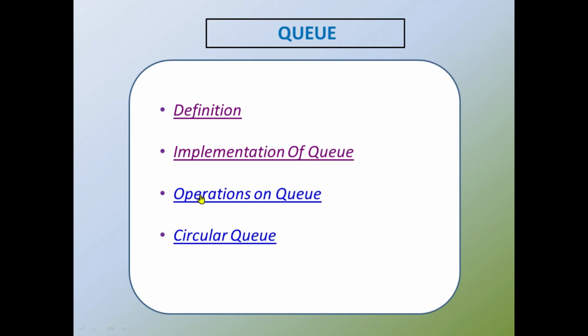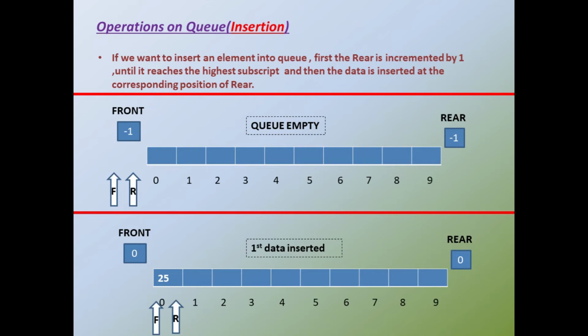Now next we are going to look at the various operations that can be performed on the queue. As in the case of stack, here also we can perform two operations, insertion and deletion. Insertion means adding items to the queue. I have already said if I want to insert an element into the queue, first the rear position should be incremented by 1 until it reaches the highest subscript.